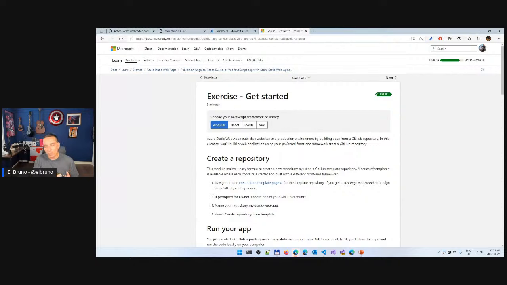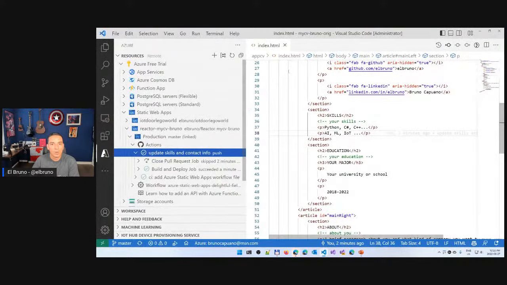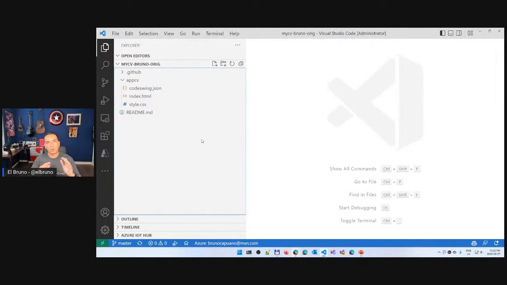But I talk about APIs. I also talk about how you can add APIs to your application. So let's go back and stop a second. I have here a very simple repository that is using just HTML and CSS. But if I have here my CV website, and I want to host an API, so if someone wants to get my info in JSON format, I can add an API here.